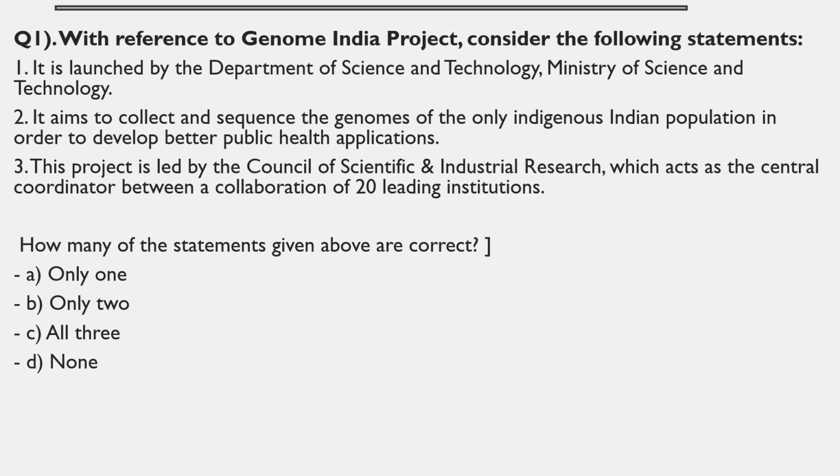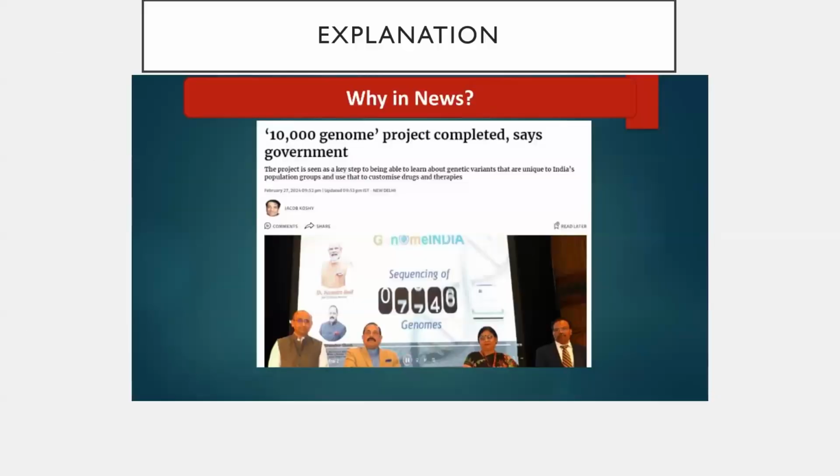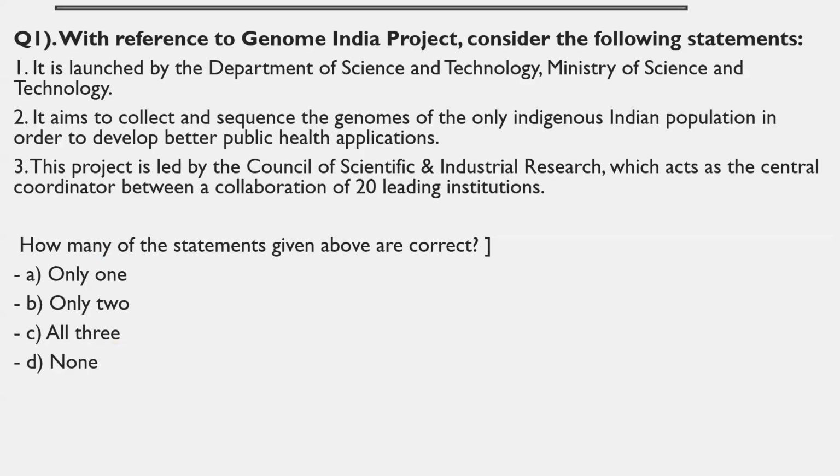It uses the latest and best sequencing technology to sequence thousands of genomes of Indians so that there is adequate representation in terms of geographical coverage, caste, tribal, and linguistic groups, right? So this is the Human Genome Project, very, very important. And this has been launched by the Ministry of Science and Technology.